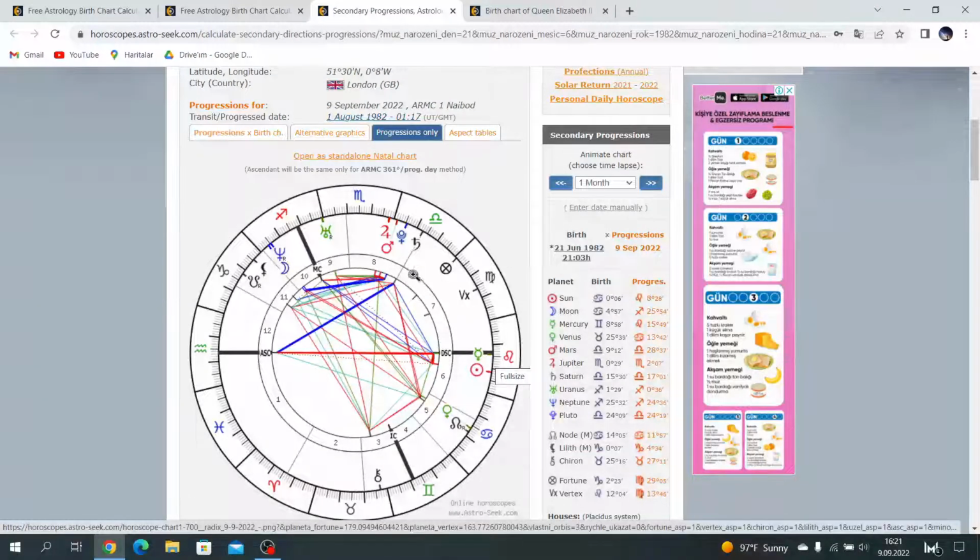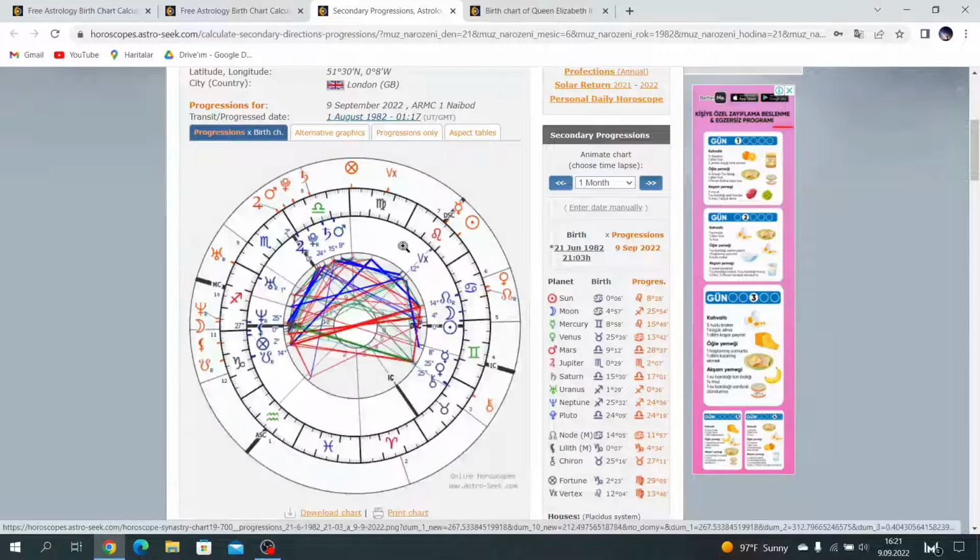Secondly, progressed Saturn trines the Ascendant. Again, Saturn is any kind of authority figure like a parent, or maybe Saturn is Queen Elizabeth. It says, "I will give life to my grandmom, Queen Elizabeth." This is a reincarnation indicator, but I will explain it in Prince William's chart.